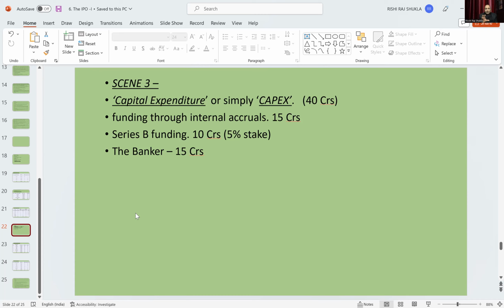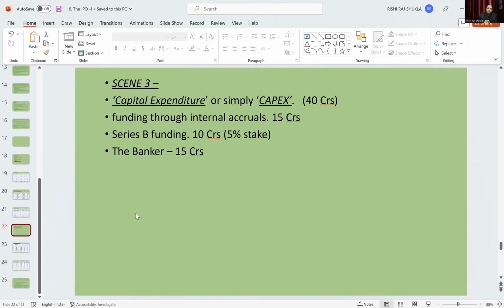This expenditure is known as capital expenditure to expand the business, or in simpler form, capex. Whatever expenditure is required for expansion of a business is capital expenditure, or simply capex. So the total requirement is 40 crore.